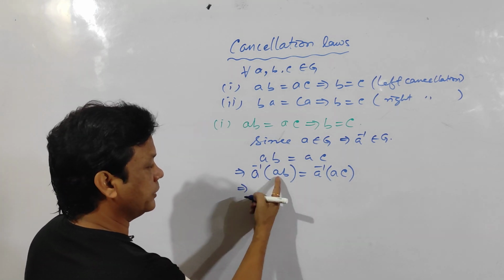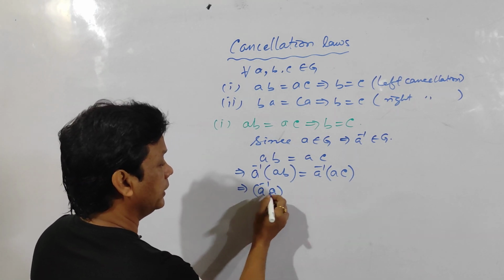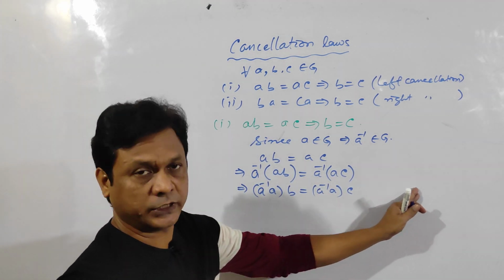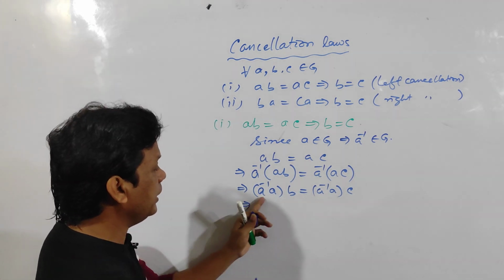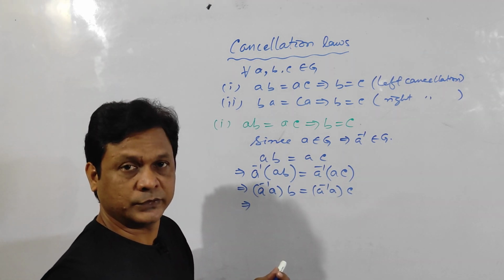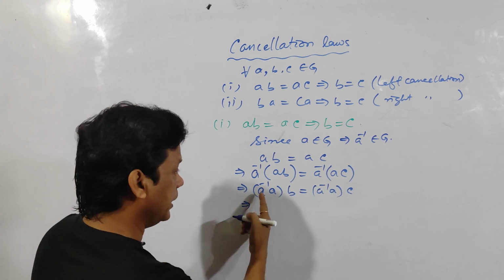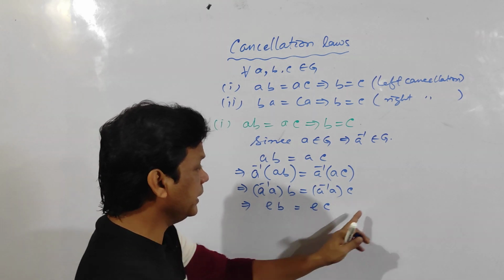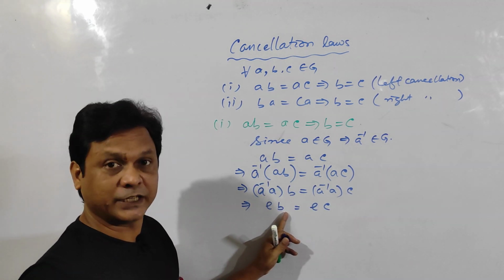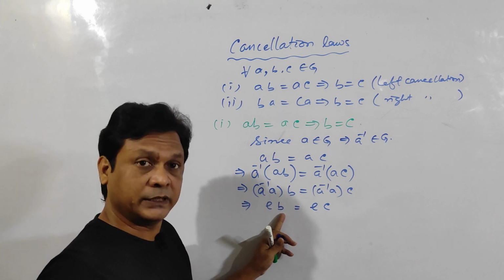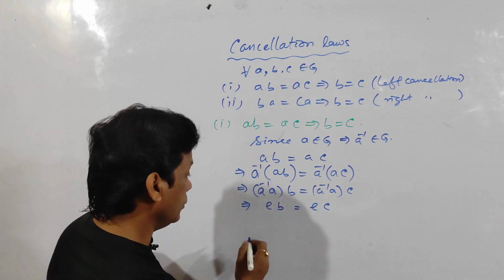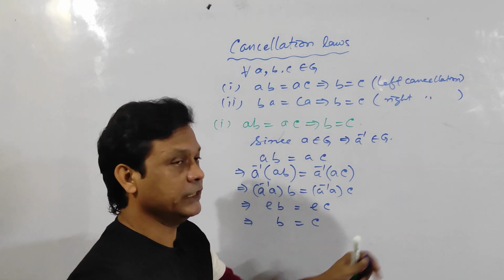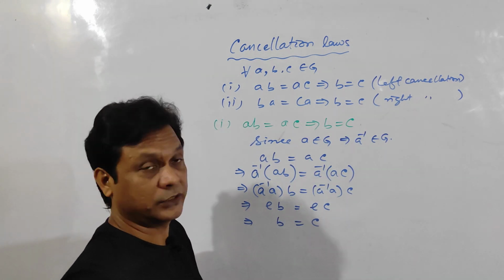Then apply the associative axiom: (A inverse into A) into B is equal to (A inverse into A) into C, by the associative property. Now A inverse into A is E, by the inverse axiom. So E into B is equal to E into C. Now apply the identity axiom, because E into something is equal to that something. So E into B is B and E into C is C, by the identity axiom. Hence our proof is done.